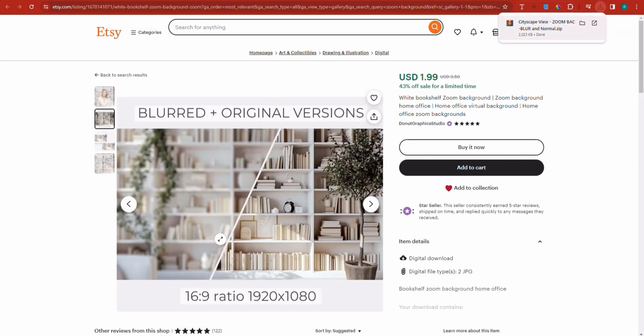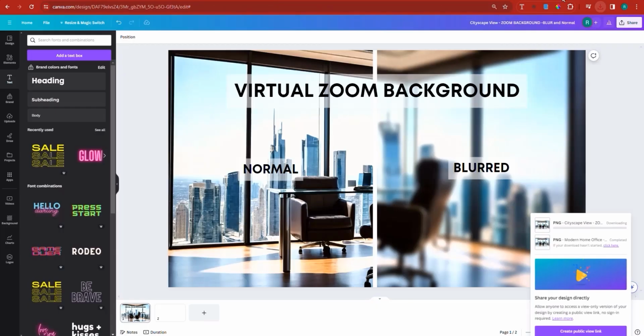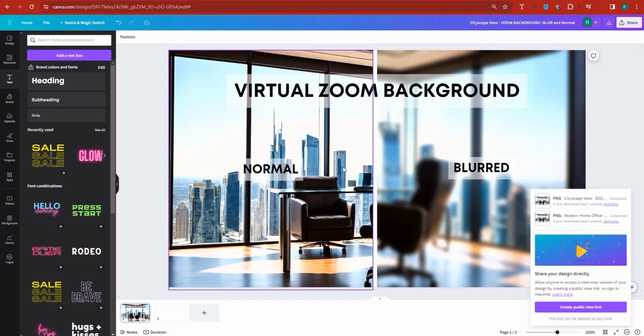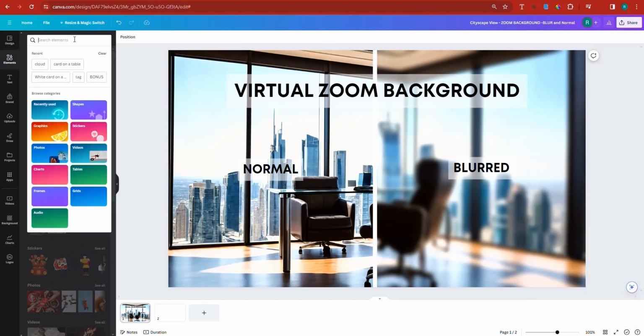Now, let me just do one last thing, show you how you can do this with frames. I'm going to show you how you can accomplish this with frames, and then we will move on into the next lecture. Now, I'm going to actually keep this, but I want to show you the trick. Now, this is the normal, this is the blurred. I'm going to keep everything as is. I'm going to go to Elements and select Frame.